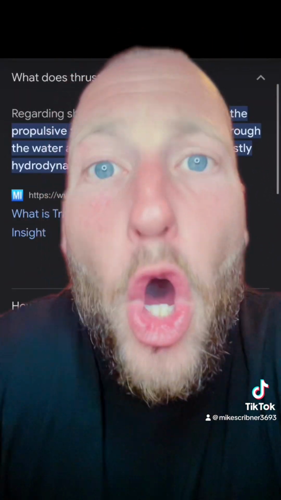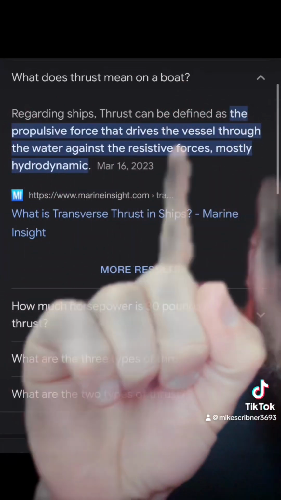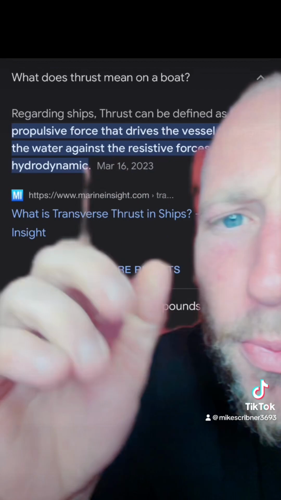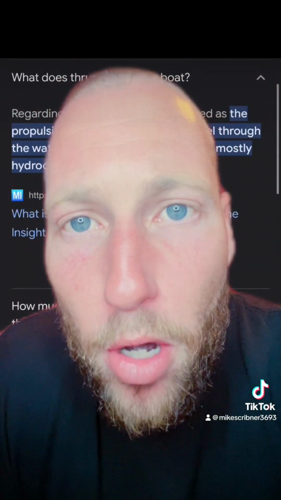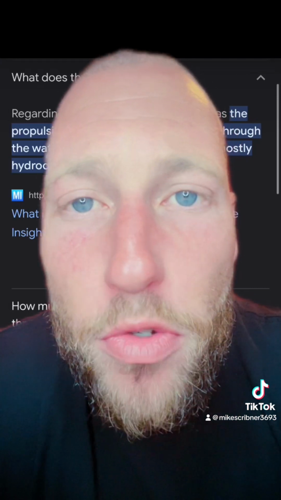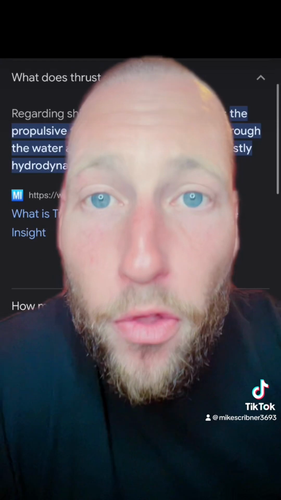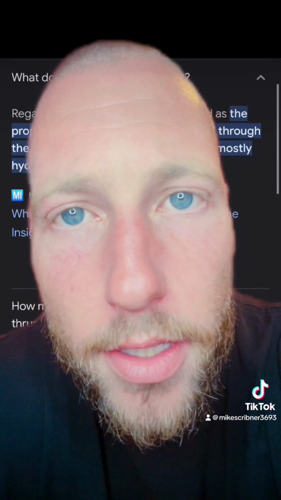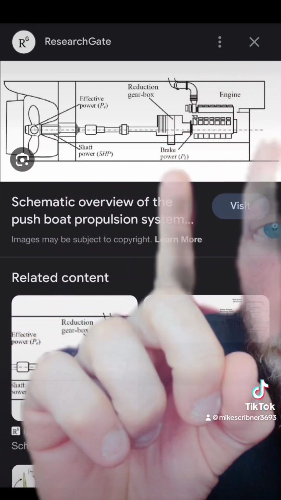So what's thrust on a boat, right? What does thrust mean regarding ships? Thrust can be defined as the propulsive force that drives the vessel through the water against the resistive force, mostly hydrodynamic. Again, boats' propulsion systems have to use the medium of water to push off of the resistive force to thrust or move them forward. So let's look at some of these boat propulsion systems and look at some of the diagrams.